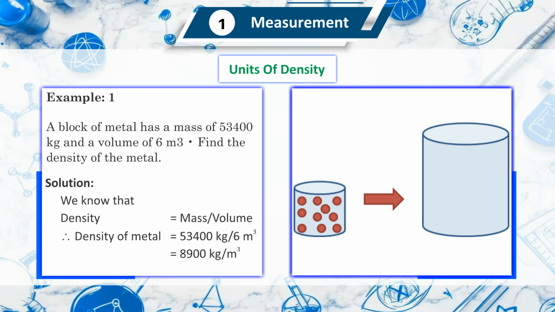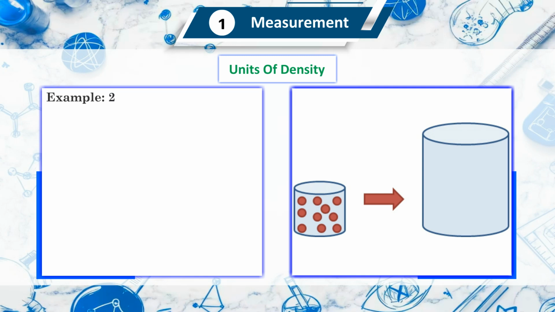Solution. We know that density is mass upon volume, which is 53,400 kg per 6 meter cube, which is 8,900 kg per meter cube.